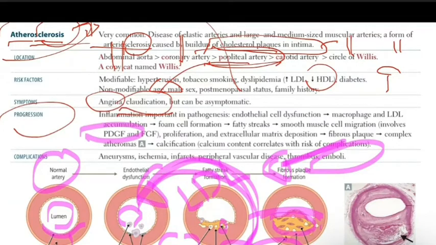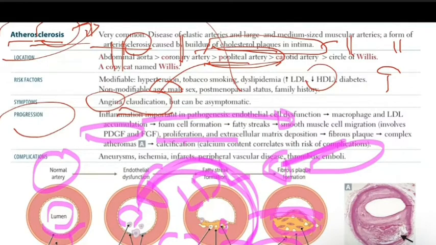Growth factors lead to more proliferation of these smooth muscles and extracellular matrix deposition. You'll have more connective tissue and so on. So this will lead eventually to fibrous plaque and complex atheroma.